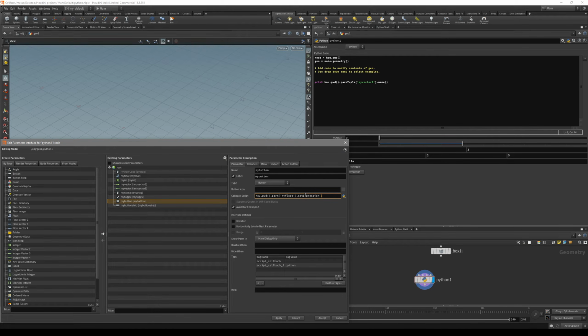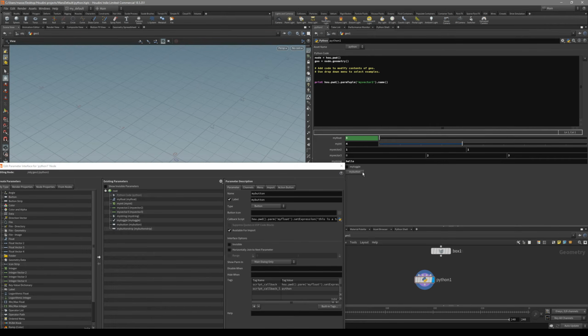All we have to do is give it what we want to write inside. So remember, in quotes, let's write in "this is a test", like that. Apply. Let's check it out. So my button, you can see now we have written inside it, and by default I think it's going to be HScript. But you can see for every node there's an option for us to evaluate it as HScript or Python.